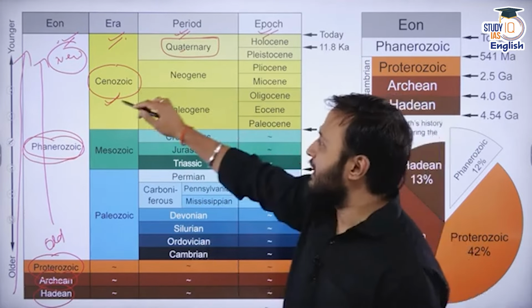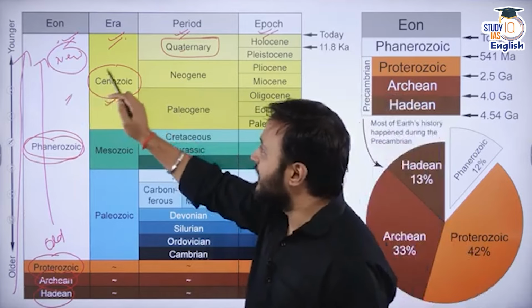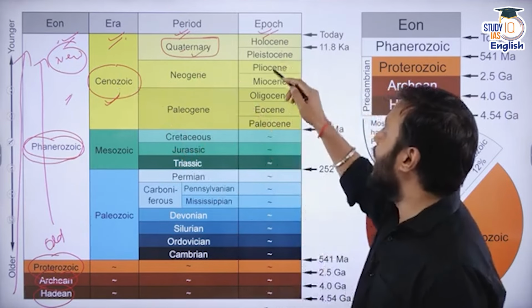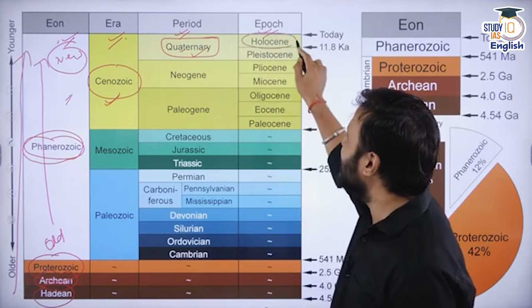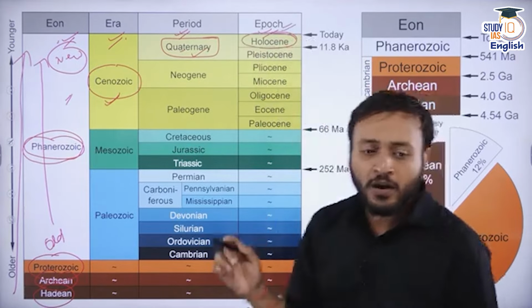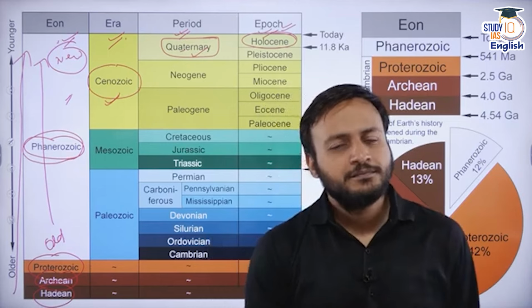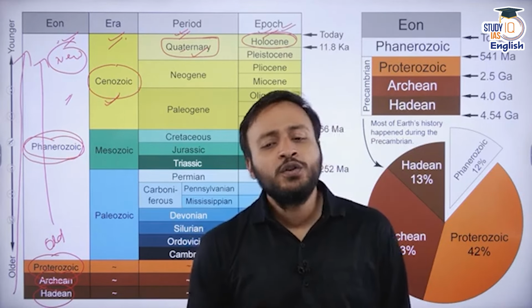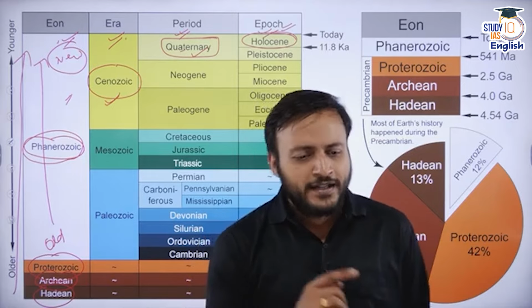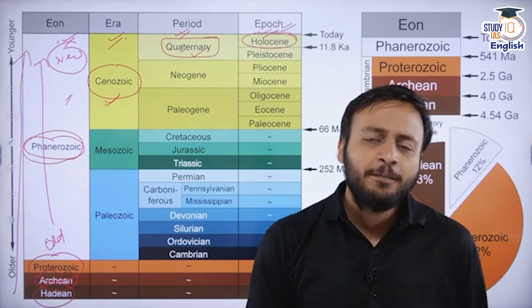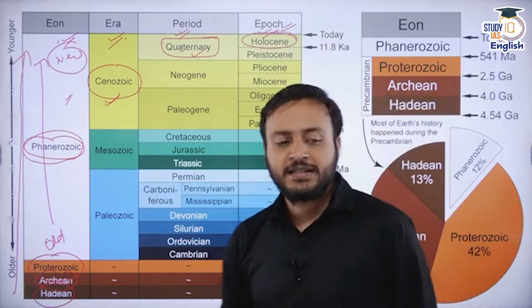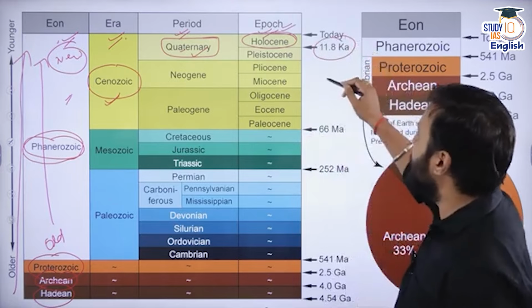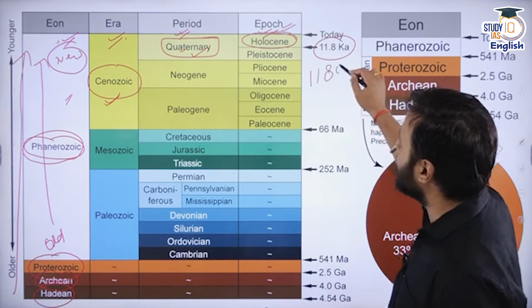Okay, so currently we are in the Phanerozoic aeon, Cenozoic era, and Quaternary period, and right now we are in the Holocene epoch. In which epoch? Holocene epoch. Now let me tell you one more thing. When we are talking about the Holocene epoch, can you tell when it started? When did it actually start? It started around 11.8 thousand years ago, which means around 11,800 years ago.